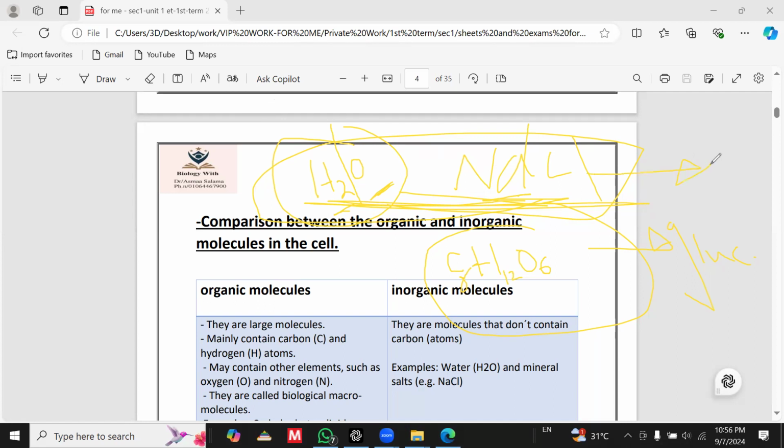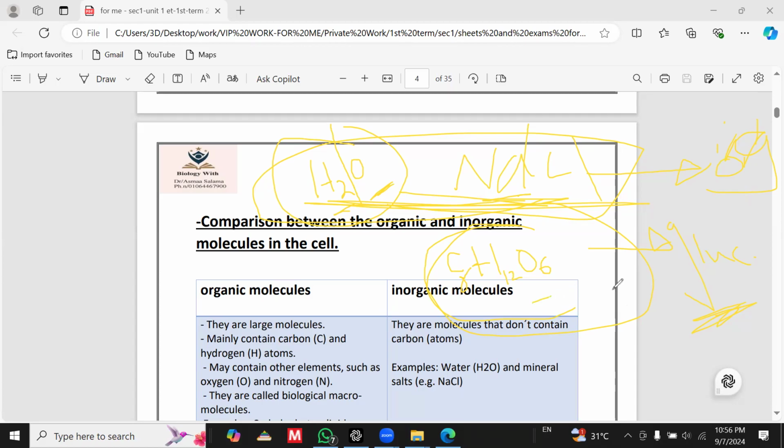So they can be considered as inorganic molecules, inorganic. And this molecule, which is called glucose, a type of sugar, can be extracted from the plant source, from the fruits and many other things, like the blood sugar, for your knowledge.